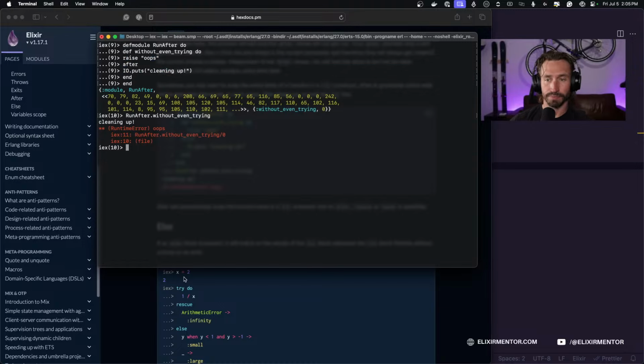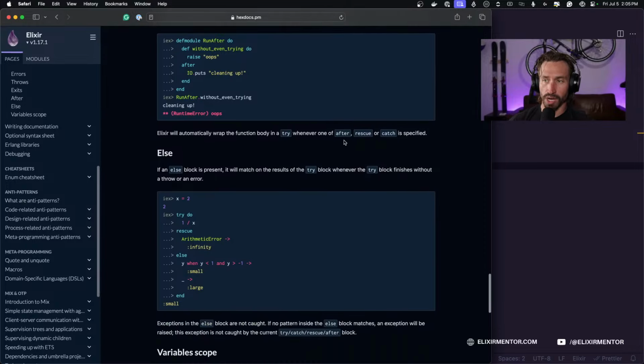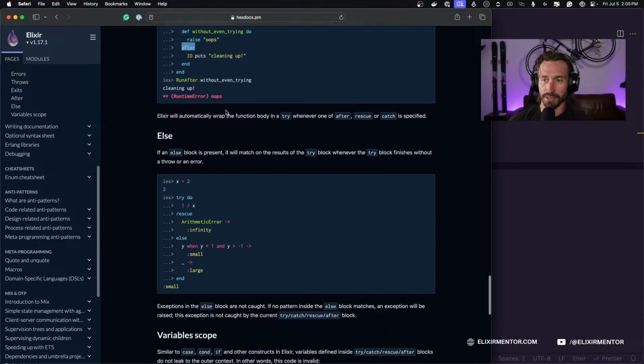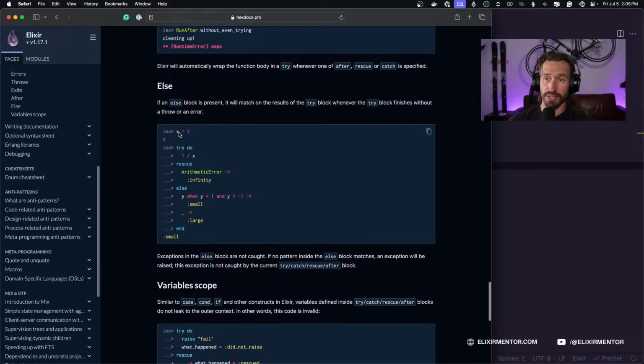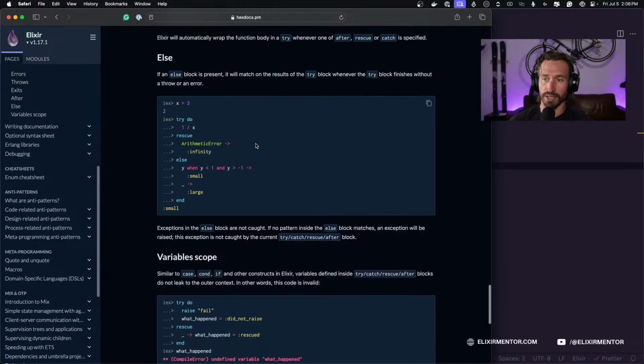Elixir will automatically wrap the function body in a try whenever one of the after, rescue, or catch is specified. So like we didn't need to have the try here, and you can always use the after, rescue, or catch in the body there. And then we have else. If an else block is present, it will match on the results of the try block whenever the try block finishes without a throw or an error.